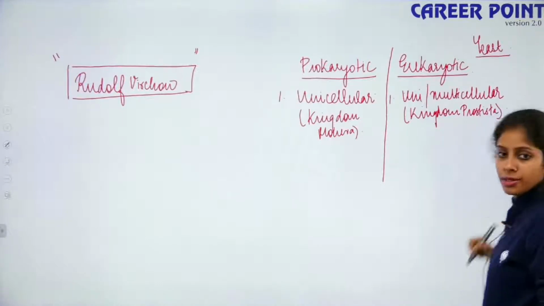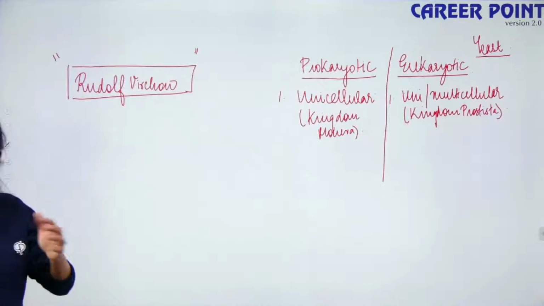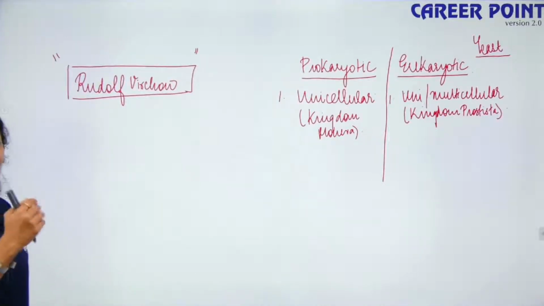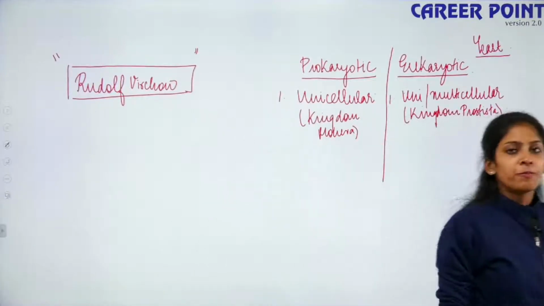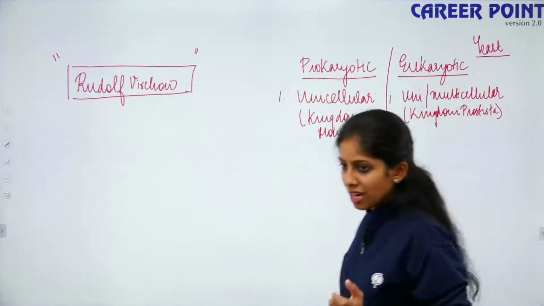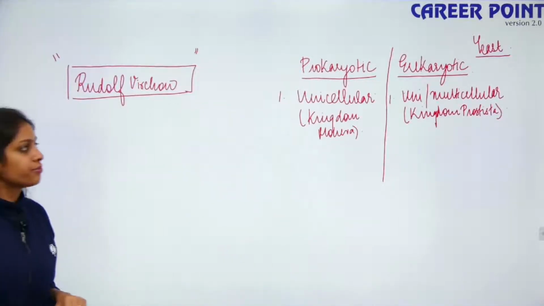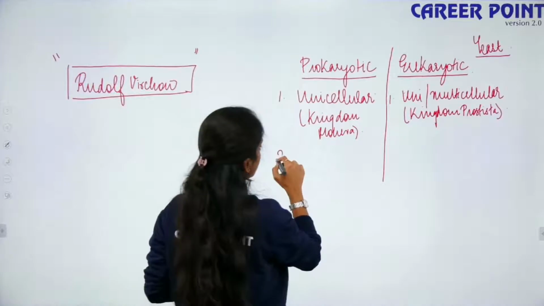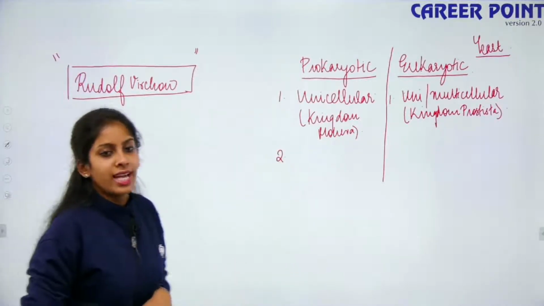Sorry, protistans. So Shimpi, prokaryotes have no nucleus, bacteria has no nucleus. So if a cell has no nucleus, then it is enucleated like your RBC. So your prokaryotes have no nucleus, which means replication, transcription, translation, that is the central dogma of life, does not happen in your prokaryotes. Yes? What is the second difference? Yes, make it quick.